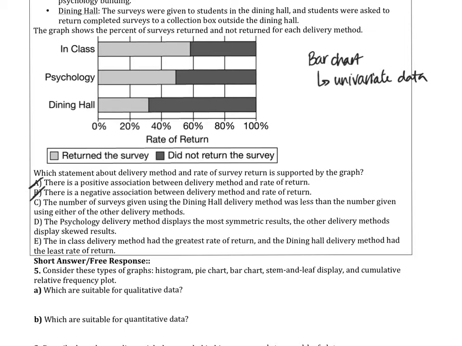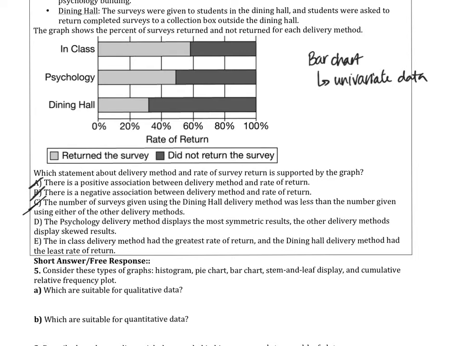Question 3, the number of surveys given using the dining hall delivery method was less than the number given using either of the delivery methods. That's not true. We still got 100%. We don't know how many. So that is not true. We're looking at the rate of return. So we have 100%. Not going to work out.